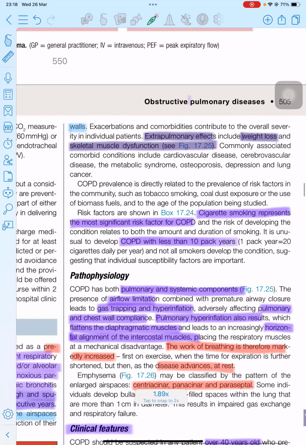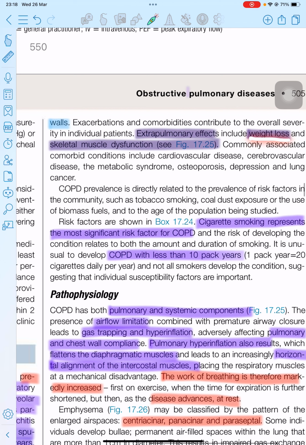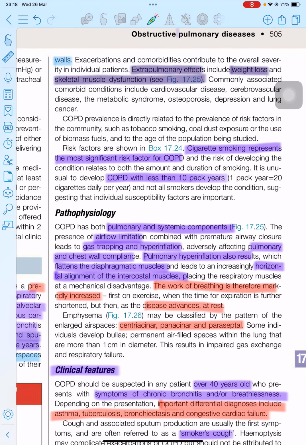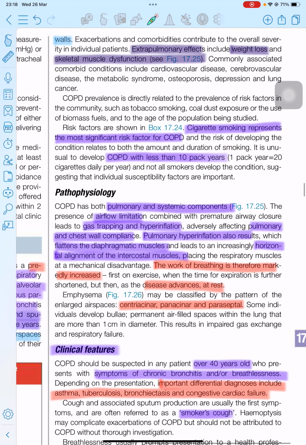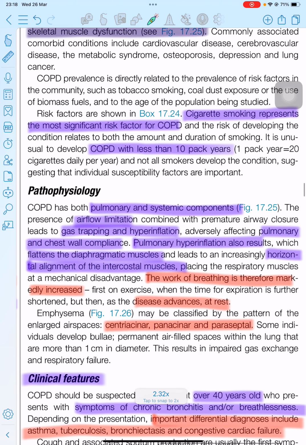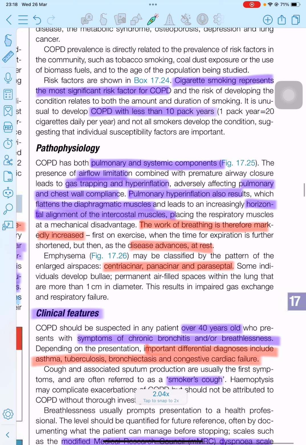Here, we can discuss some of the extrapulmonary effects of COPD, which include weight loss and skeletal muscle dysfunction. About the skeletal muscle dysfunction, we will also discuss later. One of the major risk factors for COPD is cigarette smoking. It is unusual to develop COPD in a patient who has a pack-year history of less than 10 years. So, for a patient to become a COPD patient, the pack-year history of cigarette smoking must be more than 10. Let's discuss the pathophysiology.